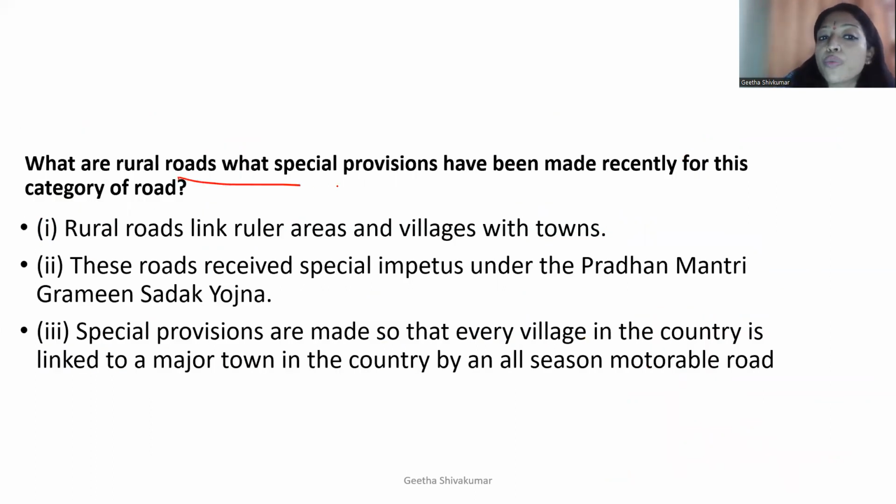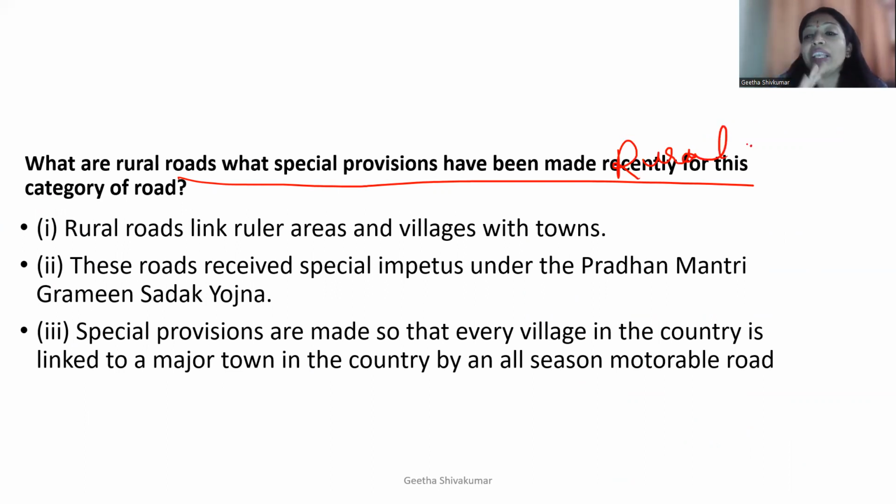What are rural roads? What special provisions have been made recently for this category of road? Which category of road? That is rural. In a village area, there is an urban area and a village area. So what do we call the village area? Rural areas. So what provisions have been made recently which can improve the roadways in the village area?